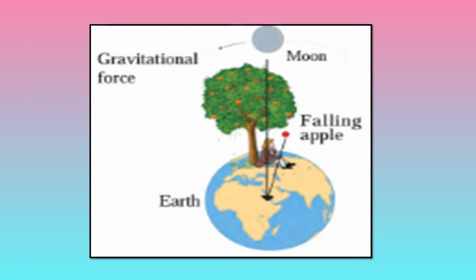Now, can this gravitational force act on further objects like the other planets and the sun? Yes, this gravitational force acts between other objects also, and between planets and the sun also, because planets are revolving around the sun in fixed orbits due to gravitational force. I hope, children, you all understood how there is a gravitational force between the moon and the earth, and between any two objects in the universe.